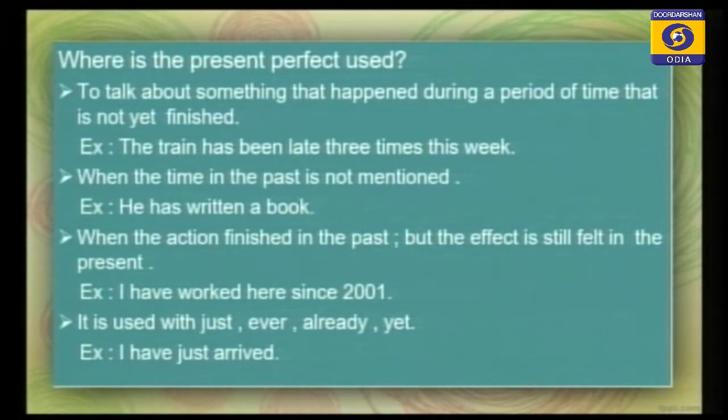He has written a book. Suppose the writer is dead. There, if you know it, you can use the simple past. And when the time is not mentioned and you don't know whether the writer is alive or dead, you can write in present perfect, that is, he has written a book.